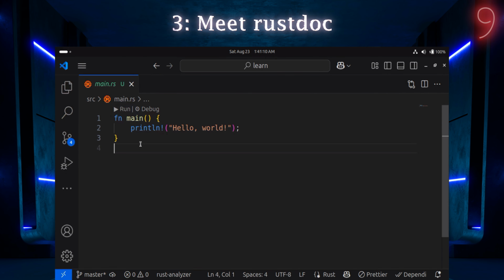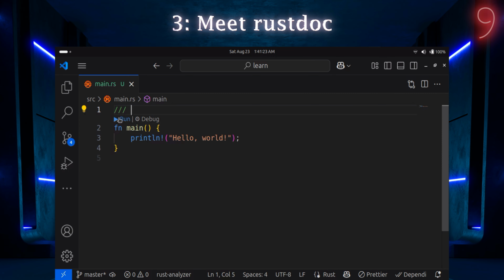Okay, so we will write here, let's add some comments. As we discussed in the theory part, we need to add some comments to get proper documentation. We will write three slashes, and whatever we write after this will come inside the documentation. Not just as theory, basically comments; anyone can read it and understand what exactly this function is doing, right? So if I write here that this function will